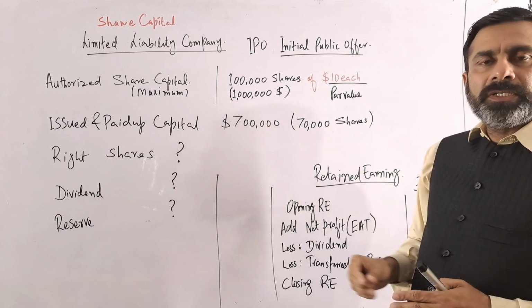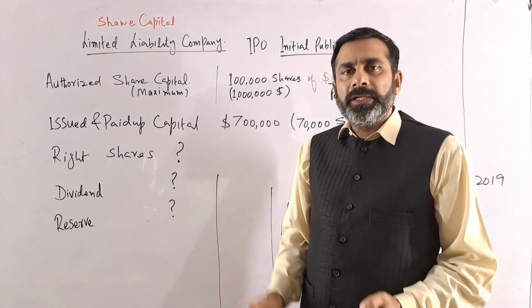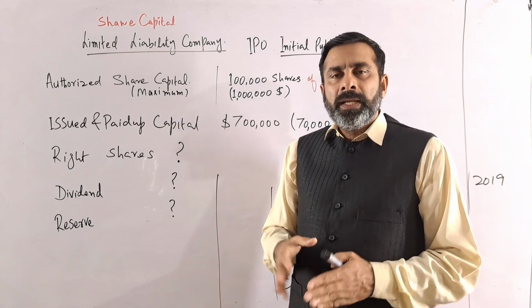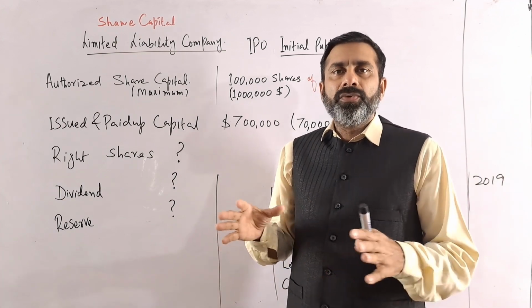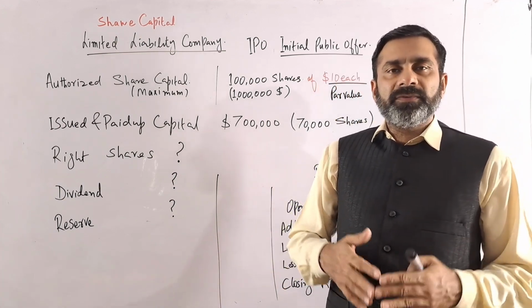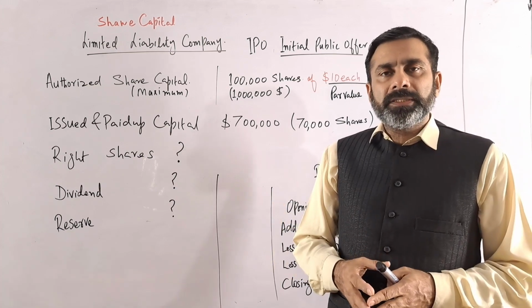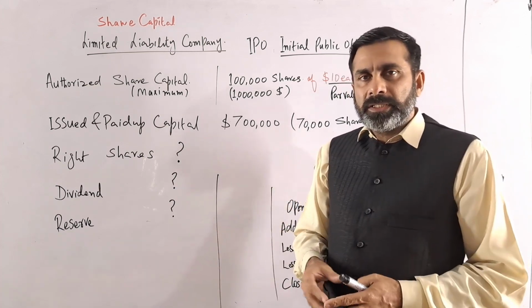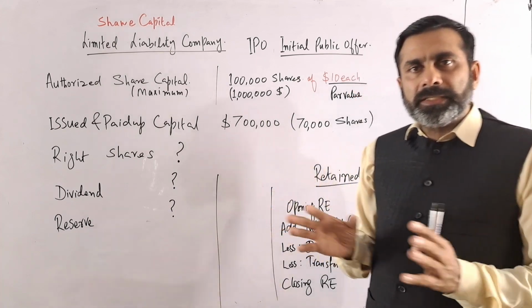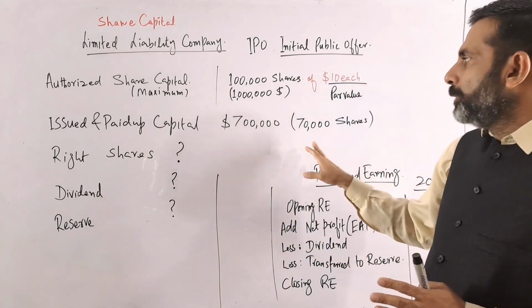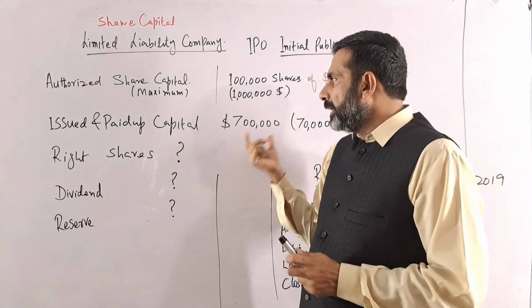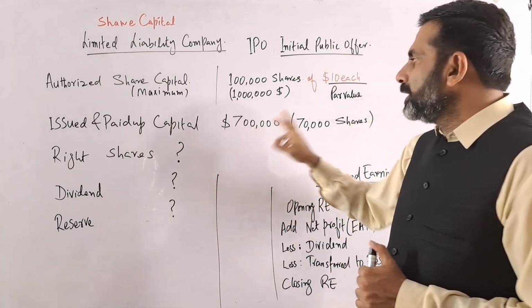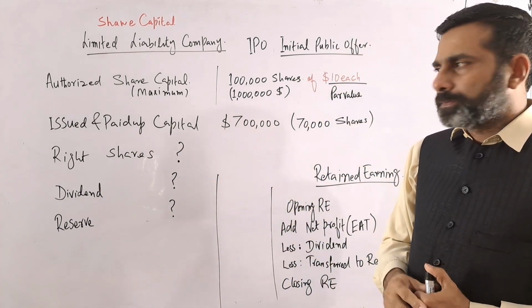So 70,000 shares were issued, and the general public purchased those shares, and some of the owners who are the promoters of the company, who started the company, also hold some of the shares. So 70,000 total shares are issued by the company to those shareholders, and the total value of the share capital is 700,000.